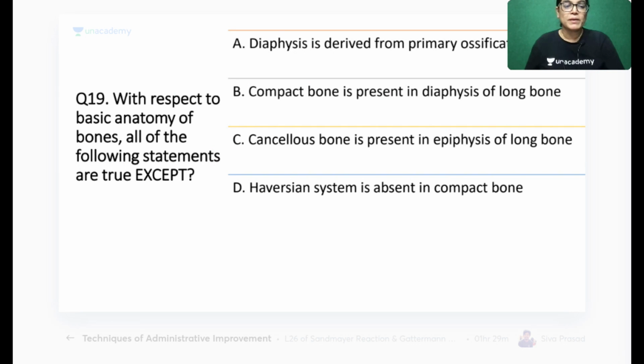Question number 19. With respect to basic anatomy of the bone, which of the following statements is untrue about the basic histology of the bone? Mark the correct answer. Your time starts now.